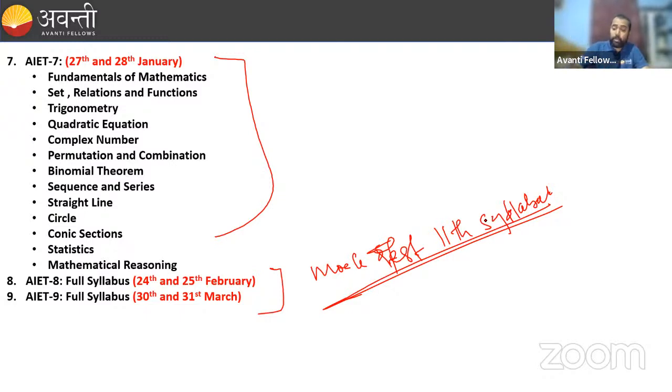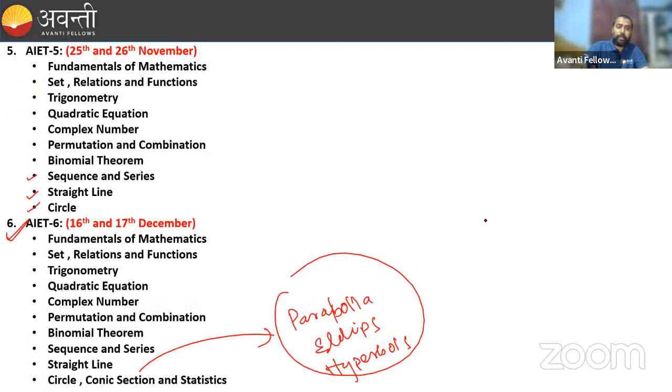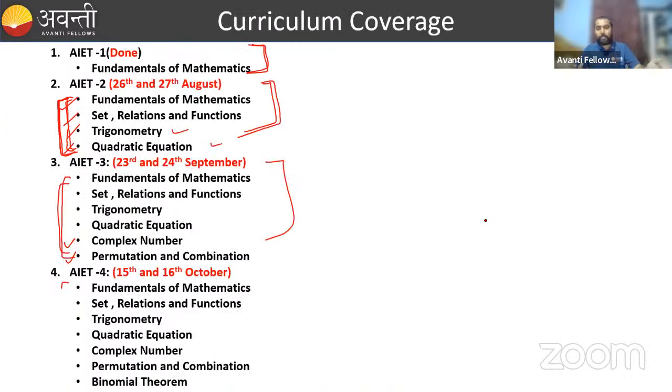And remember, the chapter test also will be conducted, okay? After completion of each chapter there will be a chapter test, and you need to give a chapter test in your school also. And the dates and all these things will be declared, don't worry.